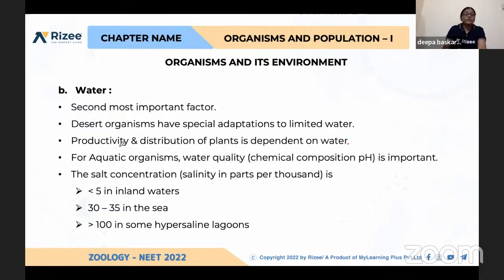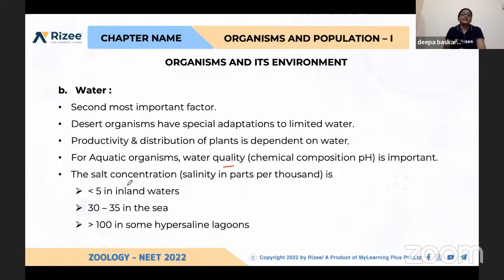So water is very important, and for aquatic organisms, not only the water quantity but also the quality matters. For example, chemical composition. Due to the chemical composition, the pH of the water bodies will change, and some pH variations may lead to harmful conditions for living organisms.